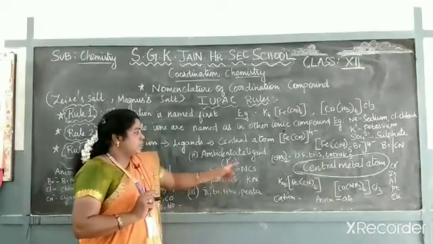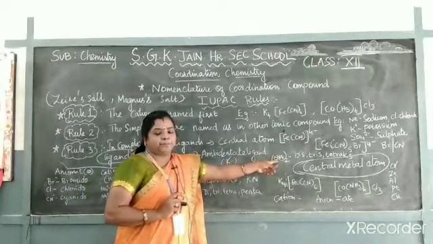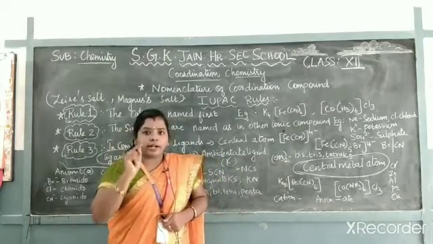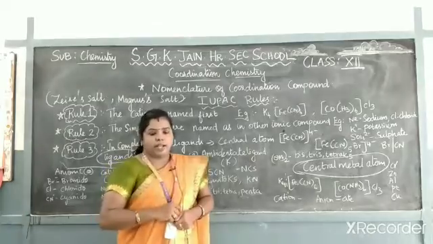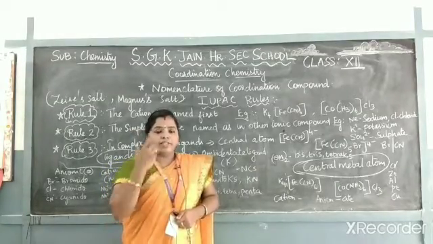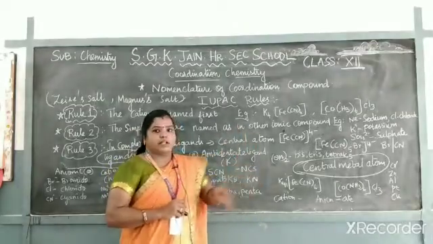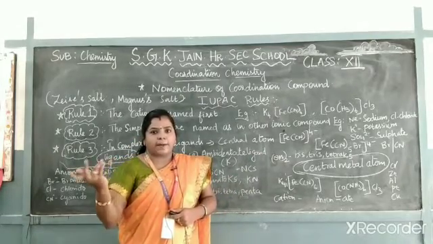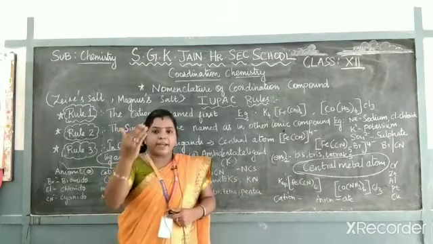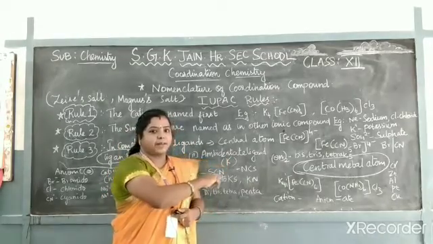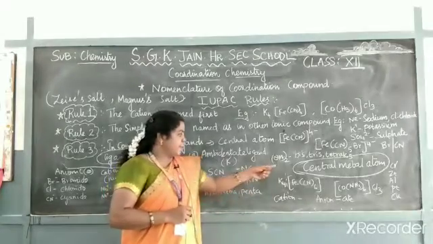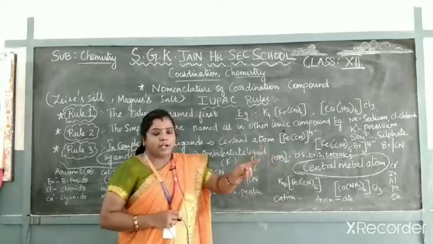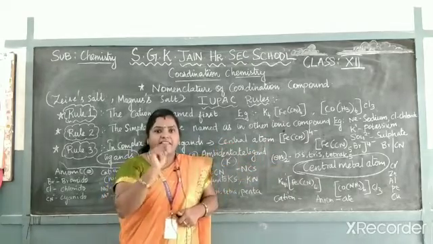In case you are having an en, what is the full form of en? Ethylene diamine. Already the di is in that. If you take a compound without anything, for example cyanide, here we don't have di, tri, tetra, penta. All those things are not there. So based on the number of ligands, you have to give di, tri, tetra, penta. But in this special case, en is there. What is the full form of en? Ethylene diamine. Already in the name itself, the di is there.